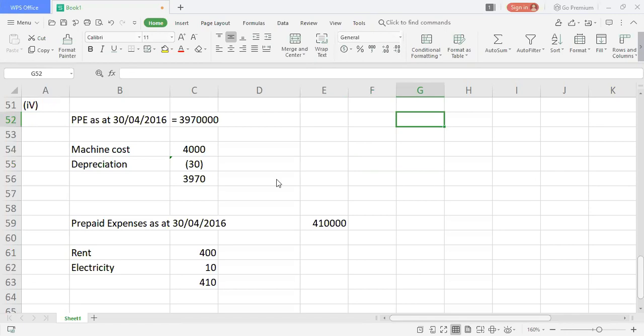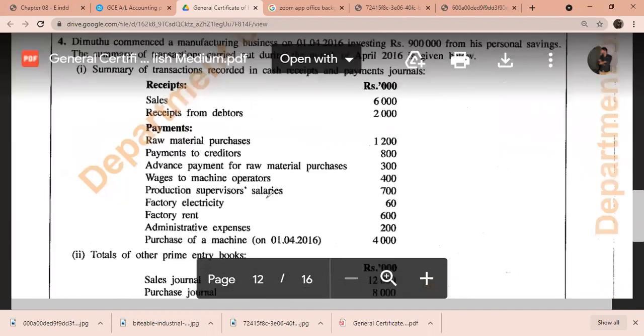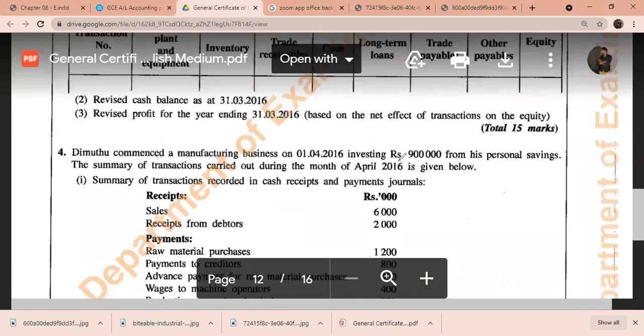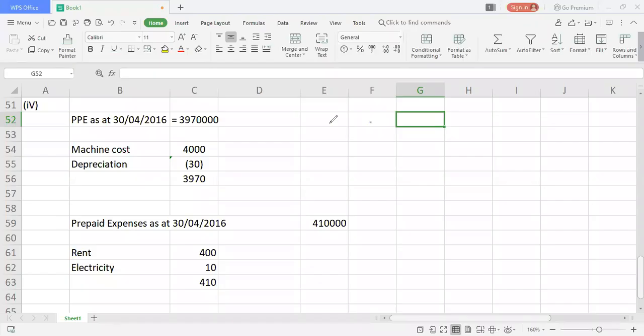They're asking in the last adjustment for the value of equity. So what is the actual equity? We had a balance when we started the sum. The person invested from his personal savings for this manufacturing business 900,000. So 900,000 is the amount he invested. That's the beginning of the equity. So I'm going to find the total.